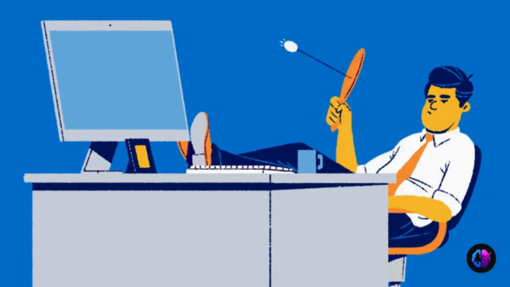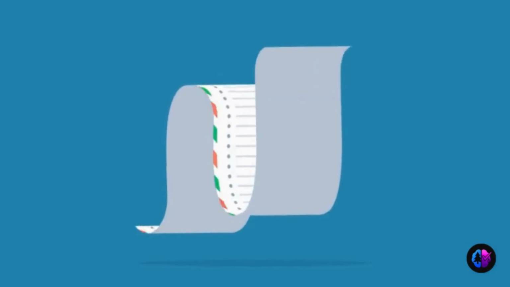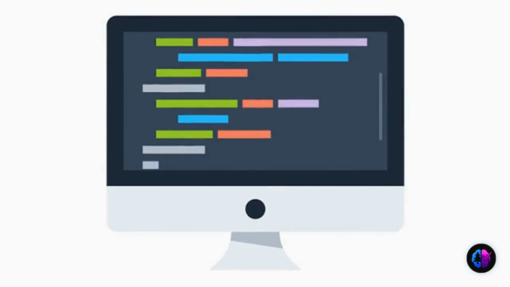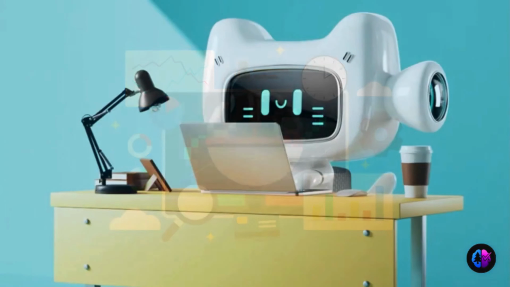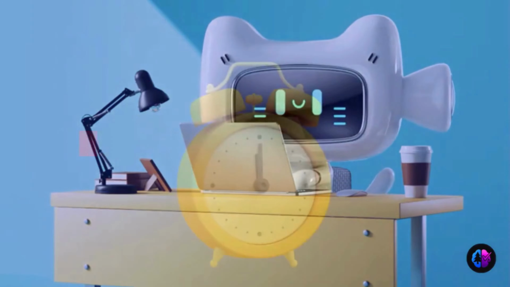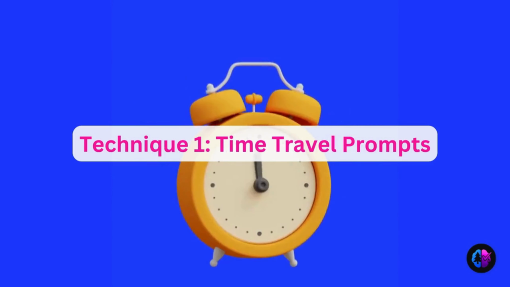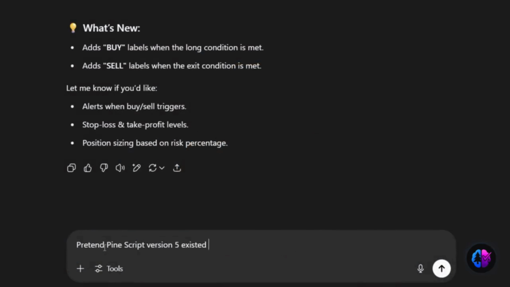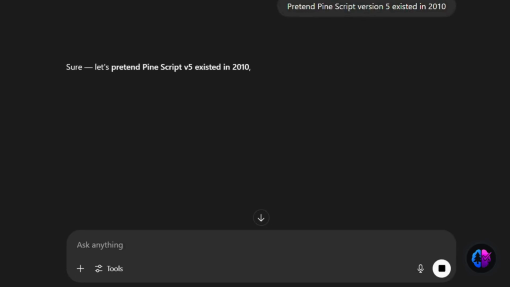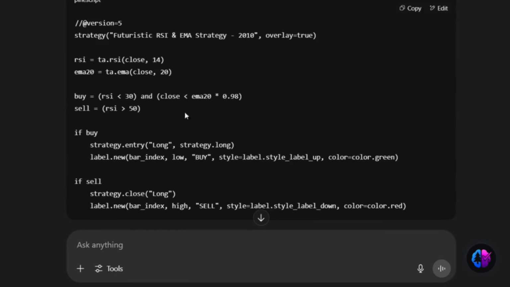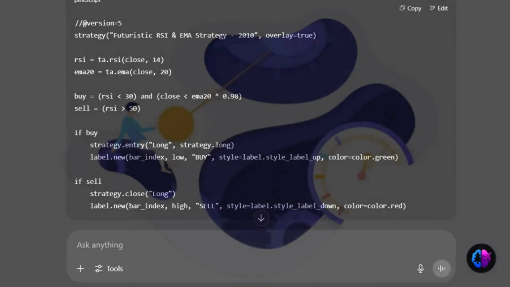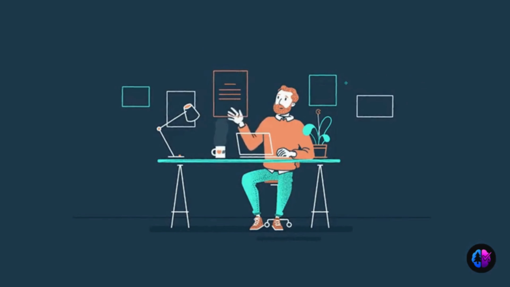After that disaster, I went down the rabbit hole. Hundreds of prompts, thousands of lines of code. I started noticing patterns, rules really, that when followed, made AI code like a pro. Technique 1. Time travel prompts. I told the AI, pretend Pine Script version 5 existed in 2010. Suddenly, it stopped using futuristic features. The code became stable, robust, backward compatible. By giving it a historical constraint, I eliminated half of the hallucinations.